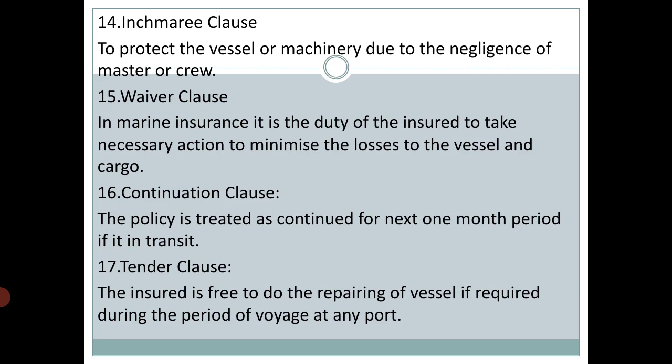Then the Waiver Clause. It is the duty of the insured to take necessary action to minimize the loss to the vehicle and cargo. If he fails to save the vessel or cargo from marine perils and has to abandon the vessel, in such case the insured has to serve notice of abandonment to the insurer so as to make a claim for the loss. See, what happens if sometimes your vessel has entered into heavy losses and it is irreparable, then the insurer is to be informed about this. That is included in the waiver clause.